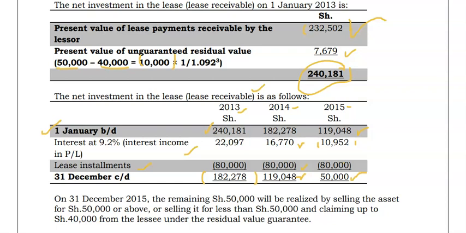Then for your explanation: on 31st December 2015, the remaining 50 will be realized by selling the asset for shillings 50,000 or above, or by selling it for less than shillings 50,000 and claiming up to shillings 40,000 from the lessee under the residual value guarantee. So that's a worked example.